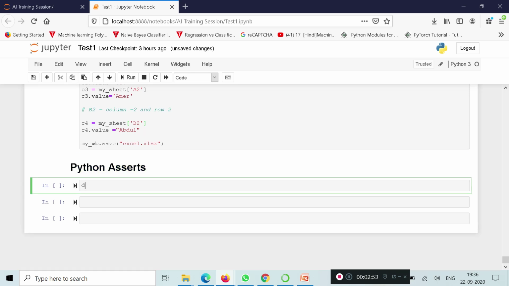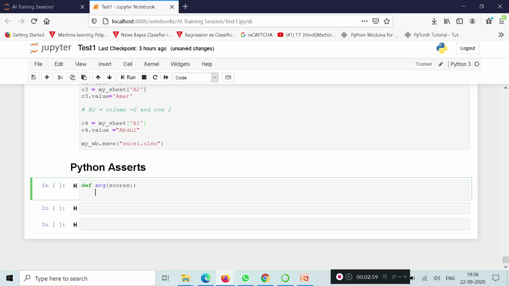Now here, def avg scores, assert len(scores) is not equal to 0, with the message: the list is empty.